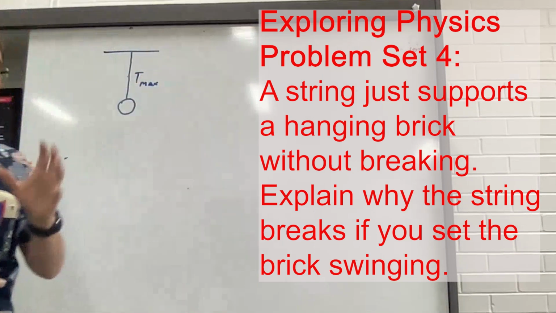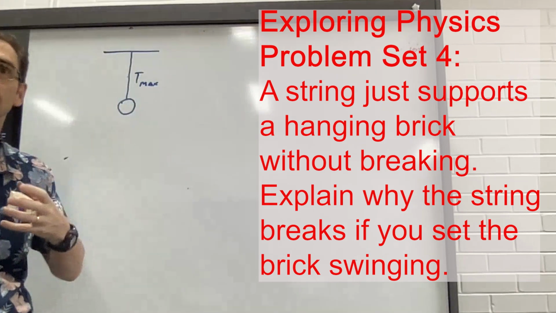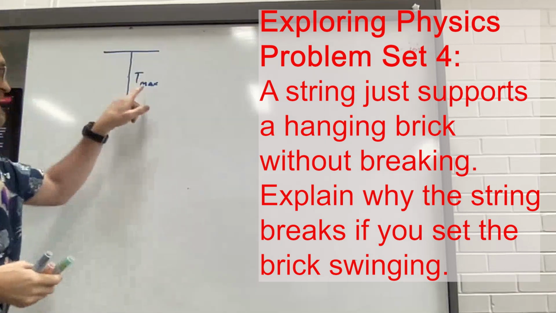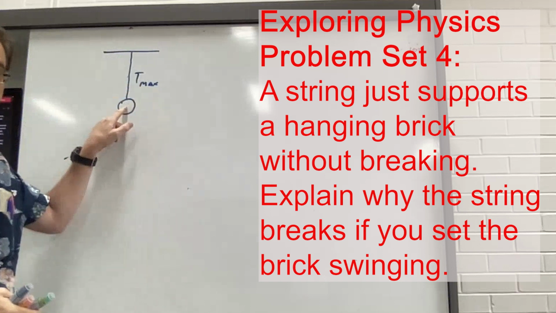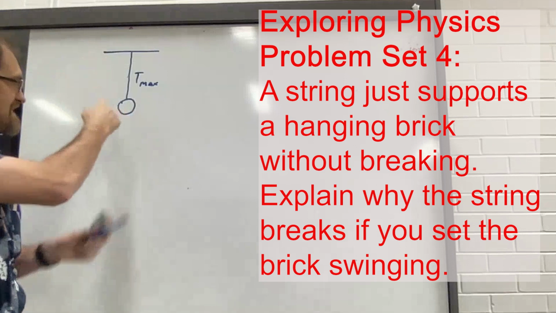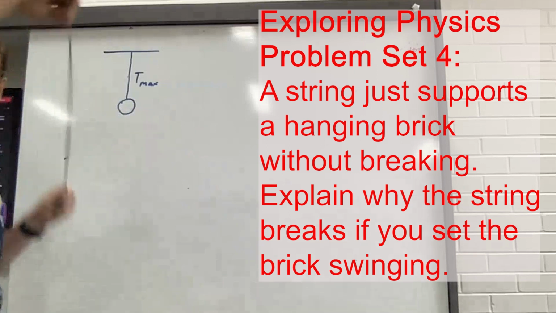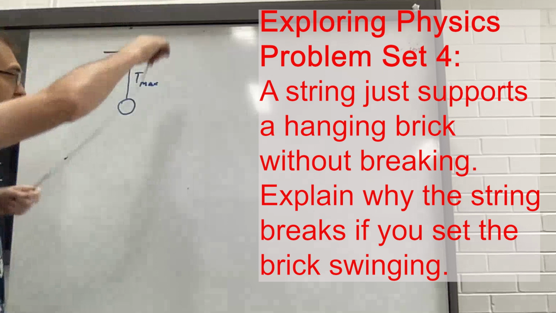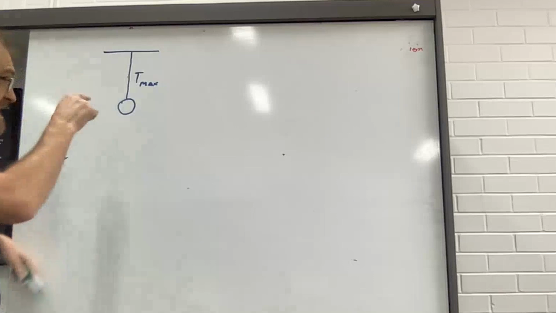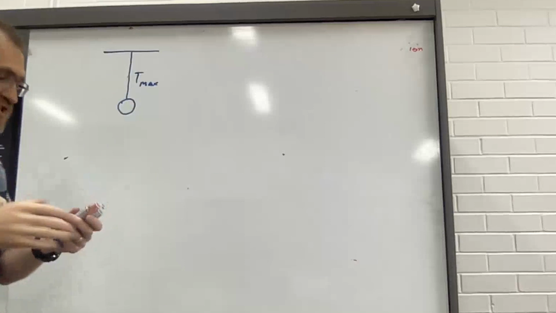So if we're thinking about an object that's just hanging there off of some cable, and the cable has an ability to supply a tension force to the object to counter gravity, and it might be that this is at T max for this particular object. And we ask the question, why is it that if we set our object to swinging, that cable, which previously was strong enough to just hold it, will snap? Yeah, the tension required for that swinging motion will exceed T max, but can we show why?